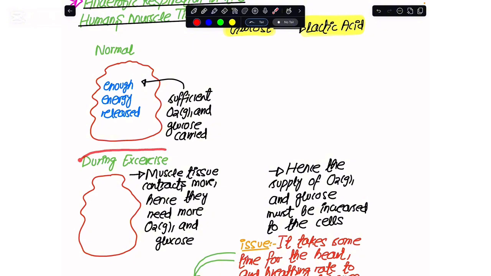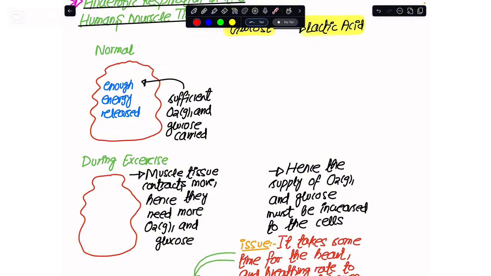On the other hand, what happens during exercise? When we are exercising, my muscle cells do a lot of muscular contractions, and for a lot of muscular contractions we need to increase the amount of glucose and oxygen gas that we take to the muscular tissues.